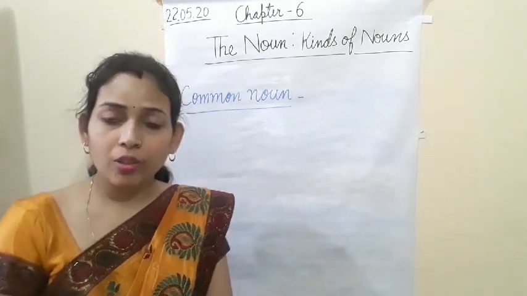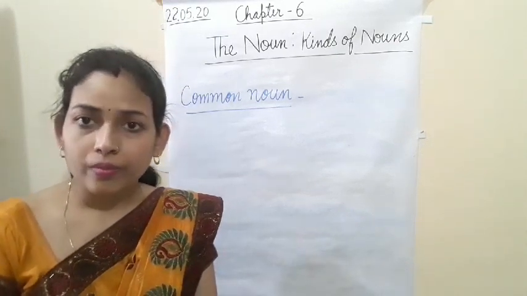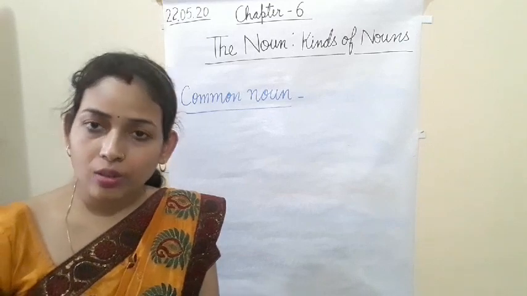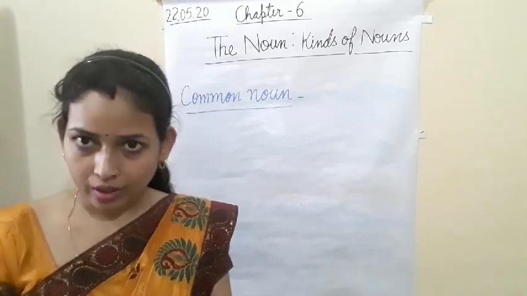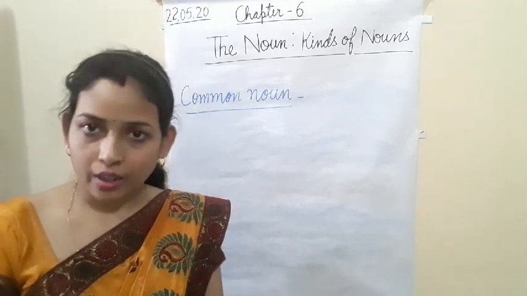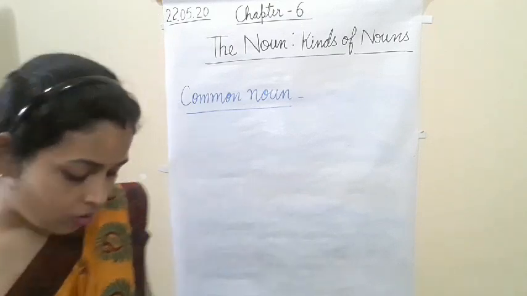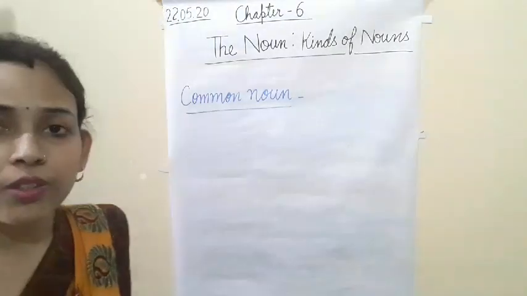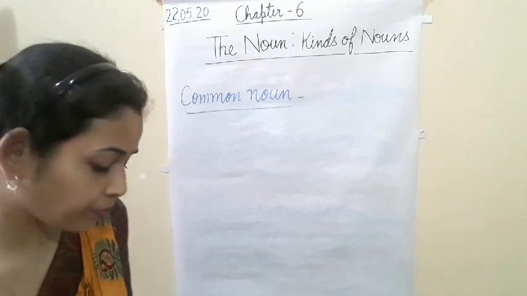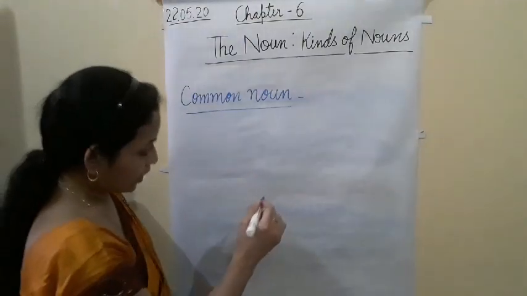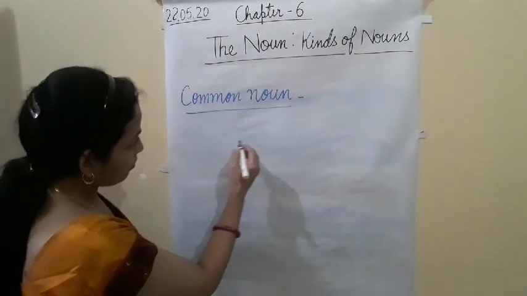Common noun is the name of the person, name of the place, animals or thing of the same kind. Let me write the definition first of all.